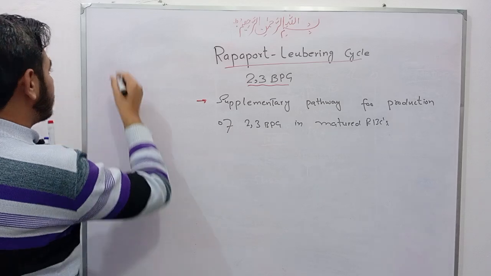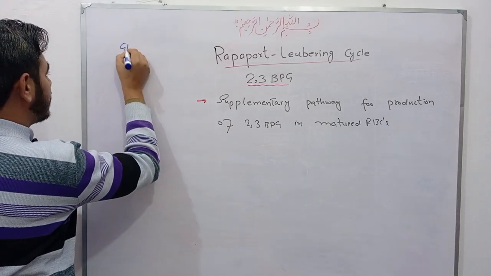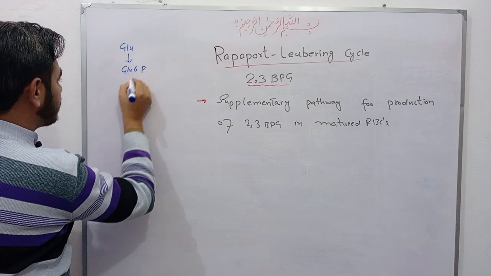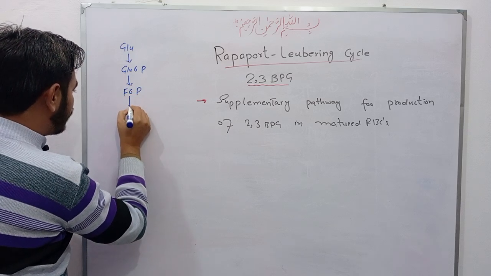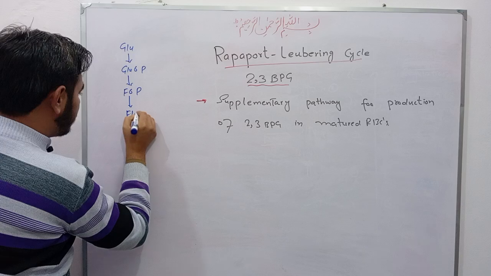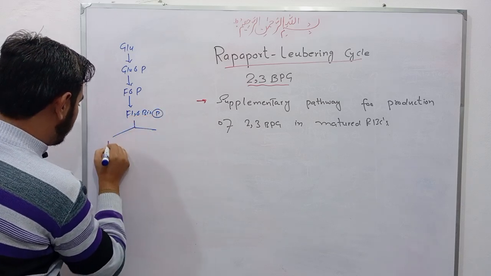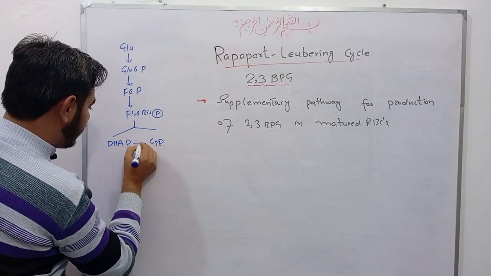As we discussed earlier in glycolysis, glucose converts into glucose 6 phosphate, glucose 6 phosphate converts into fructose 6 phosphate, and fructose 6 phosphate converts into fructose 1,6 bisphosphate. This converts into dihydroxyacetone phosphate and glyceraldehyde 3 phosphate.